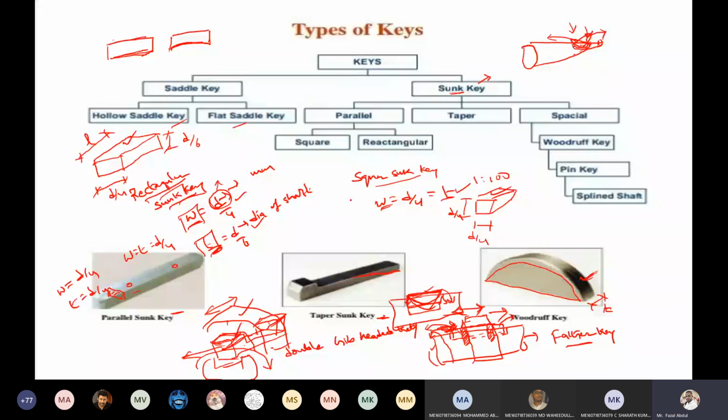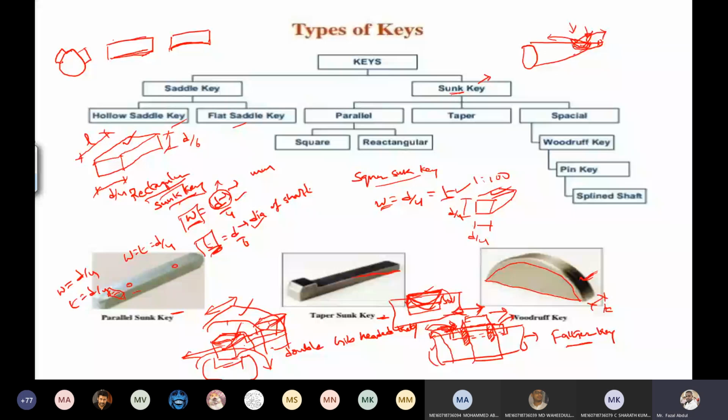Okay. So these saddle keys are mounted on the shaft like this. I'm drawing here. Suppose this is the shaft, and this is the flat saddle key. Flat saddle keys are inserted in the hub, and only a small portion of the key touches the shaft material.